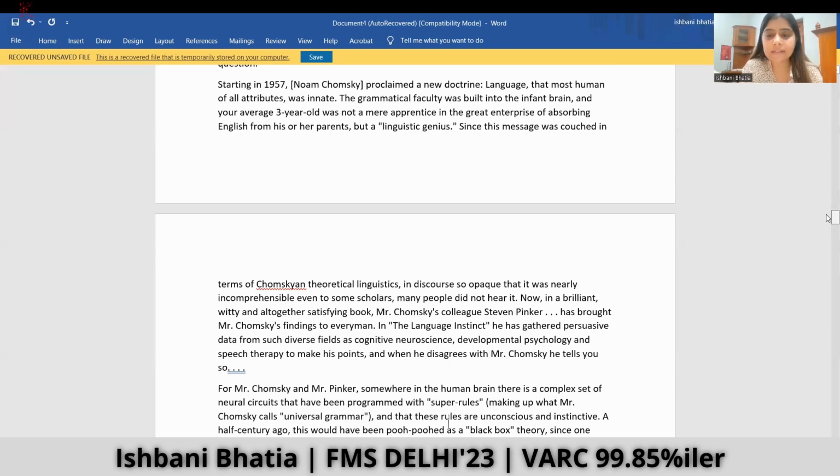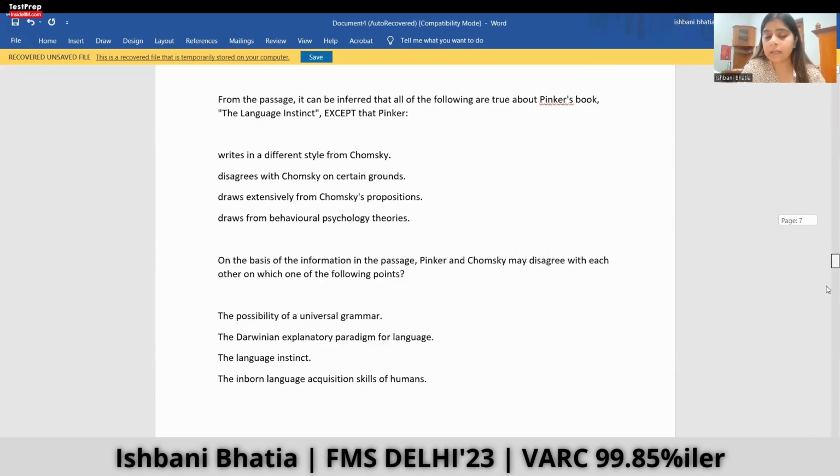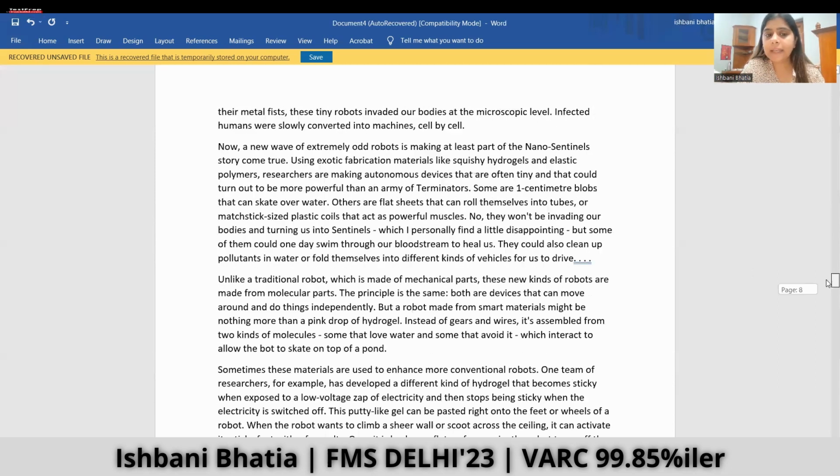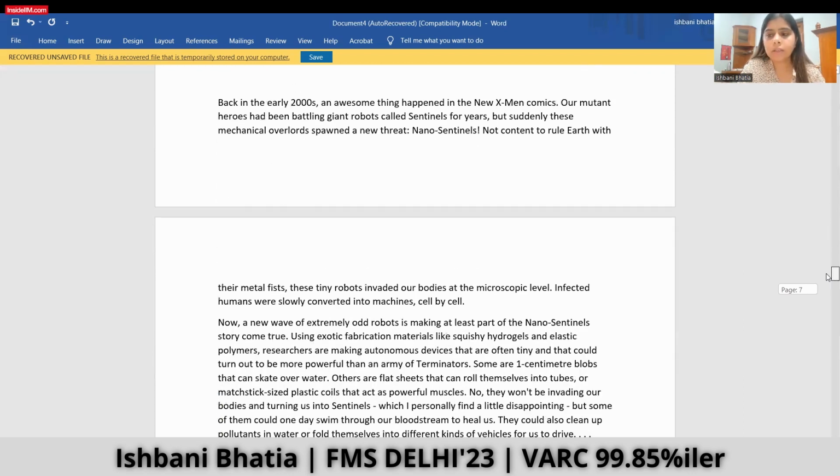So, this passage is all about language and how language is built in humans, and how an infant brain perceives it and how he's a linguistic genius. So, it's all about language. Again, a type of topic that I wouldn't like to start my paper with because it will take me time to read, because I'm not much comfortable with these type of topics. So, let me read the further passage.